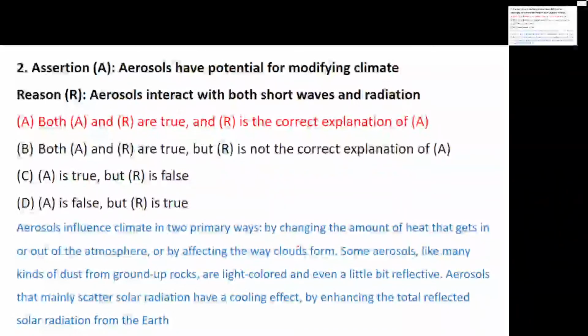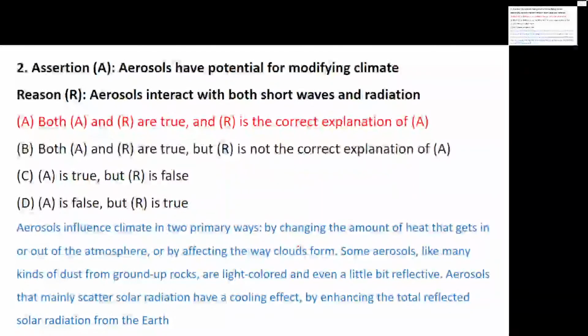Now let's see how it is happening, or what exactly is the reason for that. Aerosols influence climate in two ways: by changing the amount of heat that gets in or out of the atmosphere, or by affecting the clouds. Some aerosols, like dust, mainly scatter solar radiation, which has a cooling effect by enhancing the reflection of solar radiation from the earth. So basically, it is the short waves and radiation that have the potential to influence the climate.